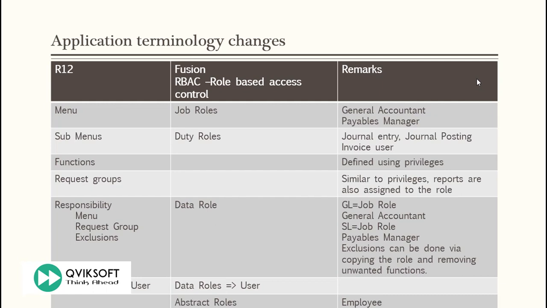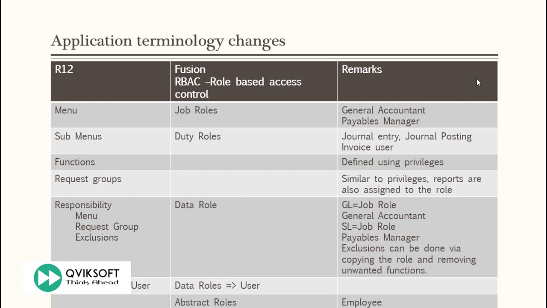Request groups, where we used to list all those reports somebody can submit, are also currently defined using privileges, and then based on the privileges assigned to the job role, they can submit those reports. Responsibility, what was the function of responsibility previously?